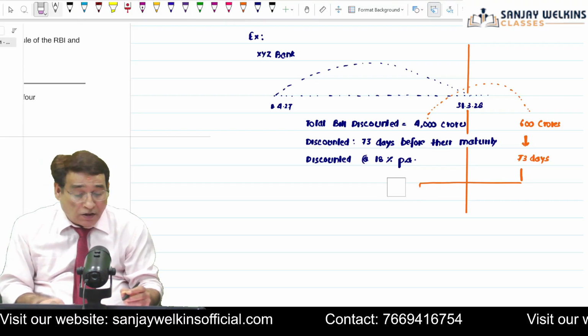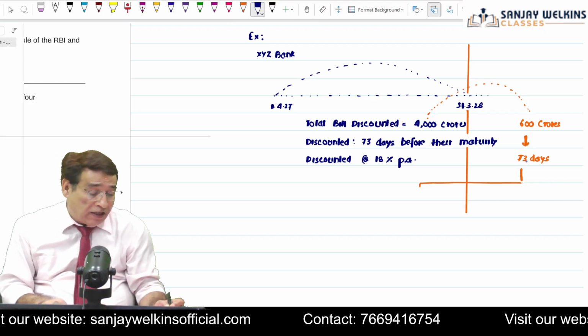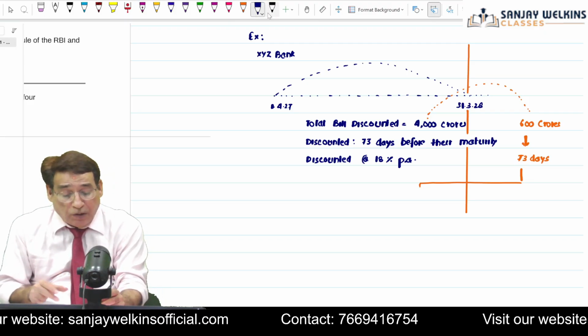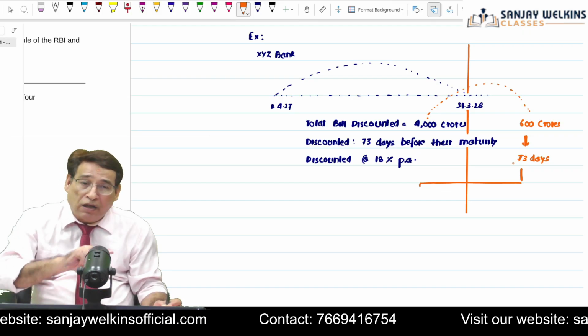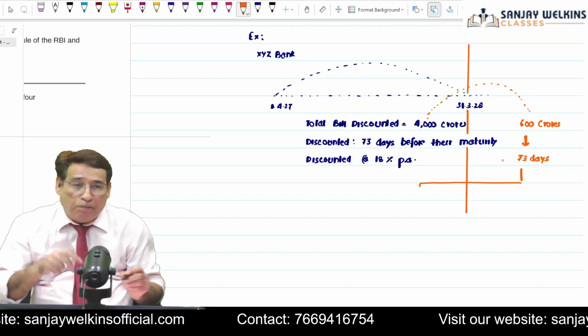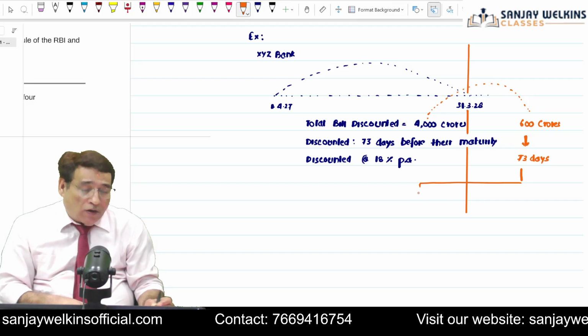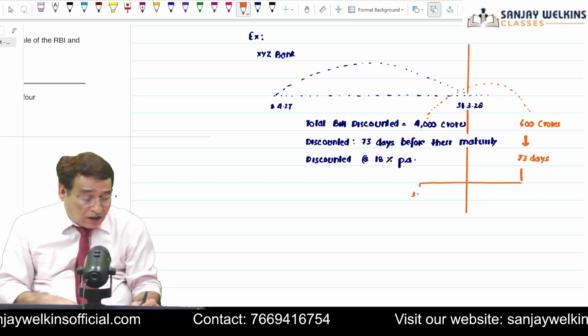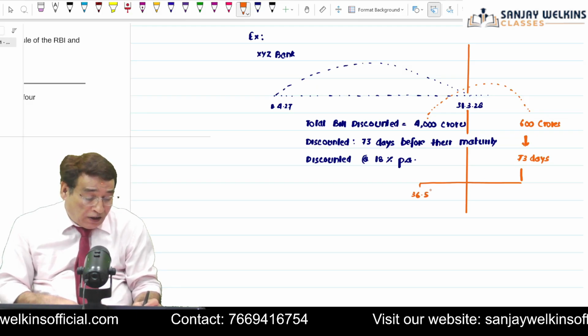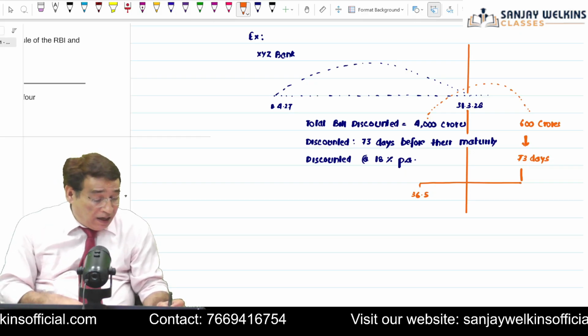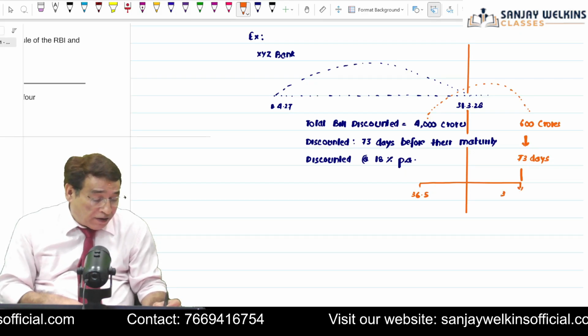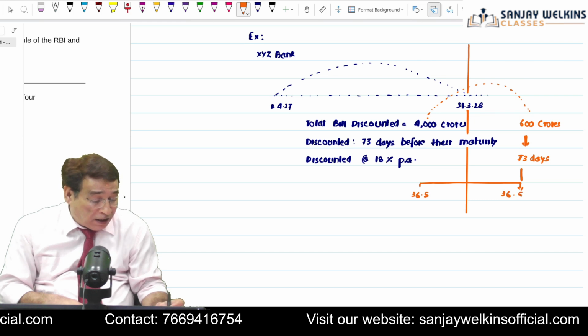So I will cut it. So we presume that as far as this bill is concerned, even this bill has been discounted 73 days before its maturity. But out of 73 days, 36.5 days are falling in the current year, and 36.5 days are falling in the next year.